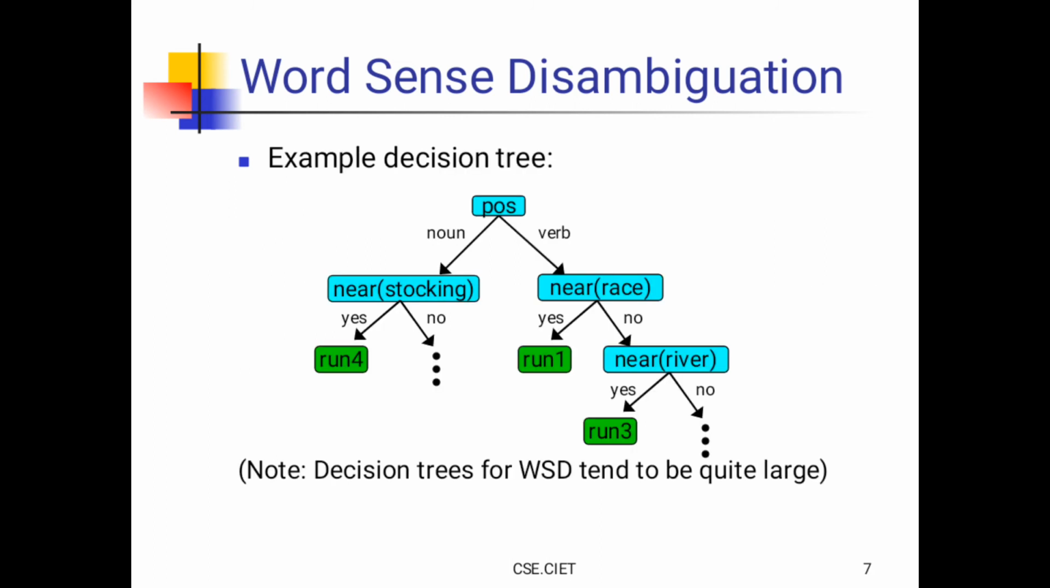Example decision tree: POS, near stocking, near race. If it is near stocking and the answer is yes, then it is run 4. If no, there is still a classification. If it is near race, then it is run 1. If it is near river, then it is run 3.